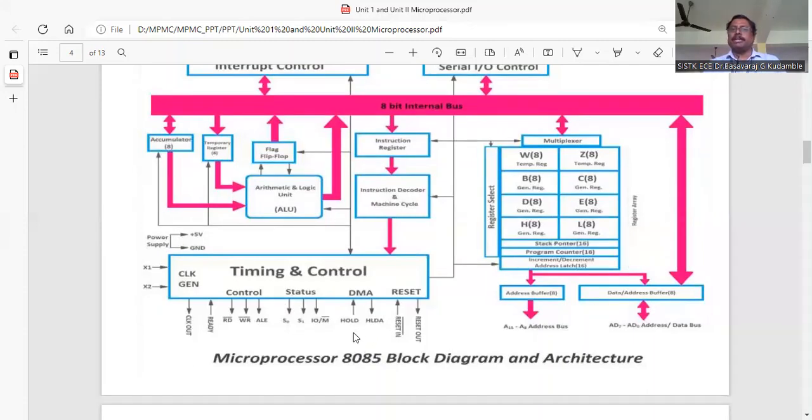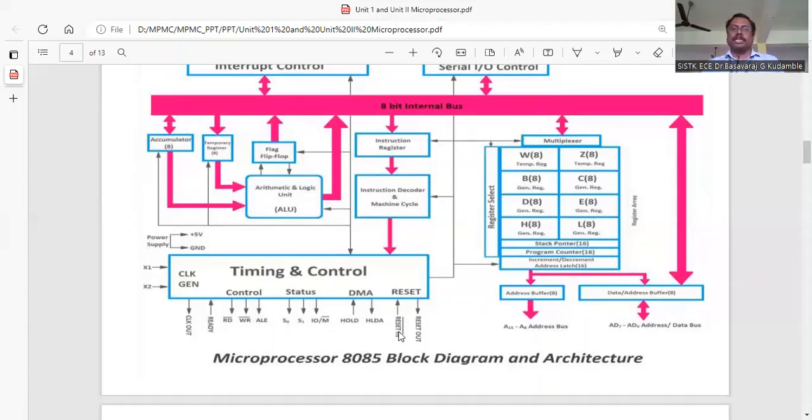And we have DMA, direct memory access. This is used to transfer data from one device to another device directly without the intervention of the microprocessor. Instead of using the microprocessor for every step of the operation, we can let the microprocessor do other functions. Meanwhile, the DMA can take control to transfer the data from one device to another. For that, it requires address, data and control buses. These are all controlled by the processor.